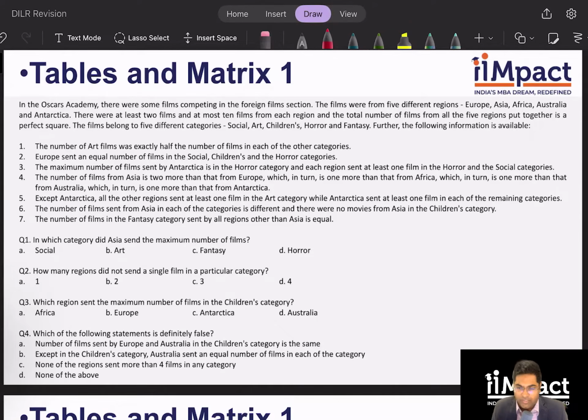So it's sort of an indirect clue where we don't know what the total number is, but I'm sure we'll be able to figure it out very easily. Yes. We know there are 5 regions, each of them sending at least 2 films. So minimum 10 films are coming in, and maximum 10 from each region.